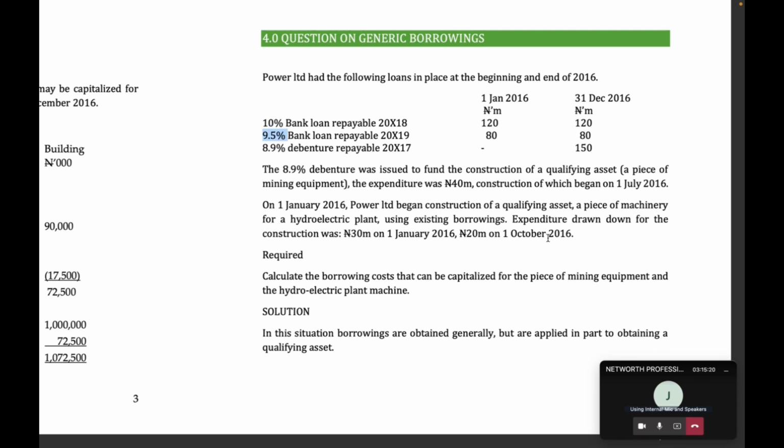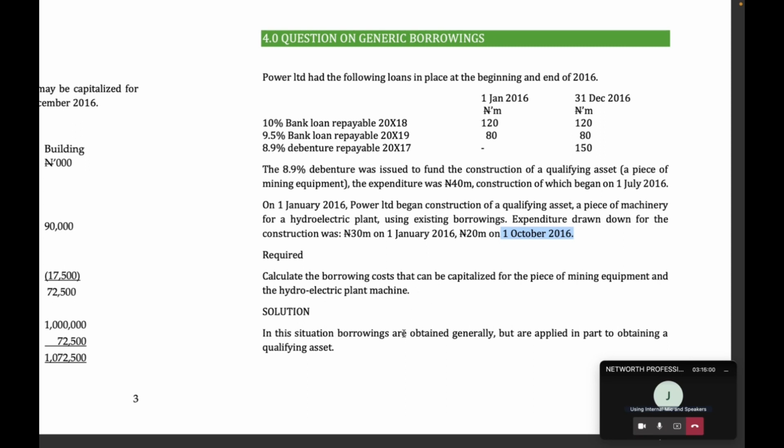So the challenge becomes, are we using 10% or 9.5% as our interest? We'll get there. They told us the expenditure drawdown for construction was 30 million on 1st of January 2016 and 20 million on 1st of January 2016. We're asked to calculate the borrowing cost that can be capitalized for the piece of mining equipment and the hydroelectric plant.